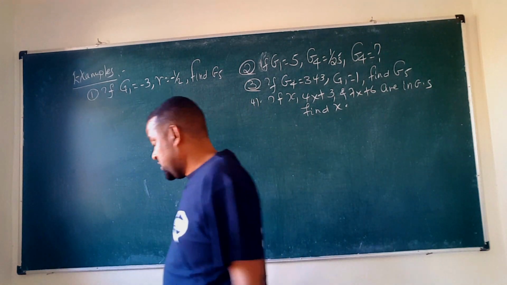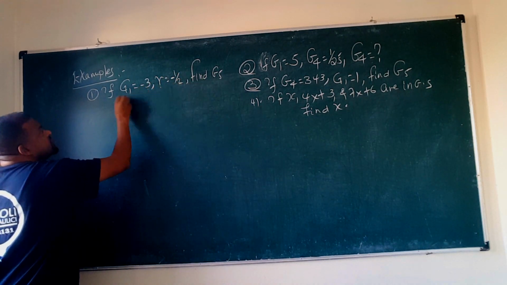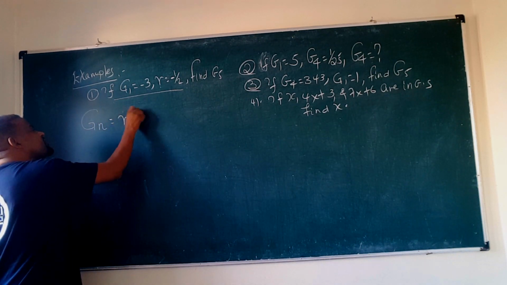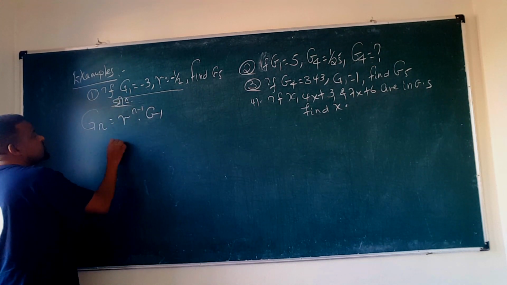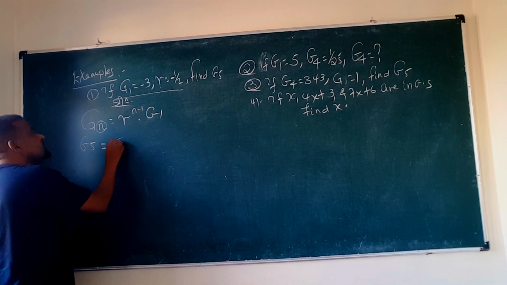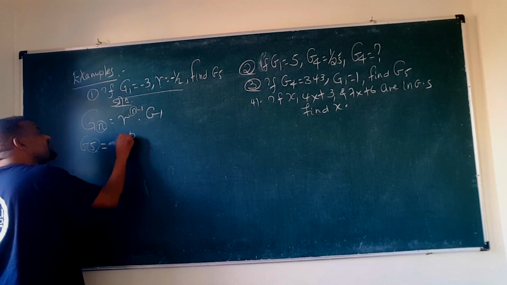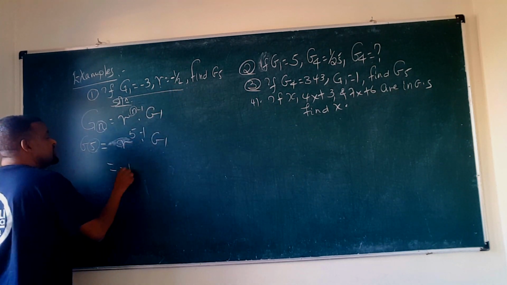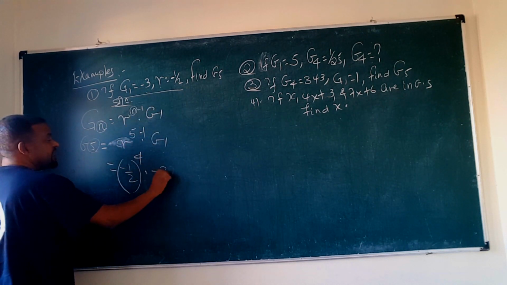Good, so let's do these examples. These are the book's exercise questions, and we will work them as examples. If g1 is -3 and r is -1 over 2, find G5. What is G5? You remember that Gn is r to the power of n minus 1 times G1. Alright? So the solution is here. What is being asked now? G5, right? So G5 is equal to r to the power of, in place of n, what do you put? 5, so 5 minus 1, times G1. So what is r? R is given to be -1 over 2, the whole to the power of 5 minus 1, which is 4, times G1. G1 is -3.